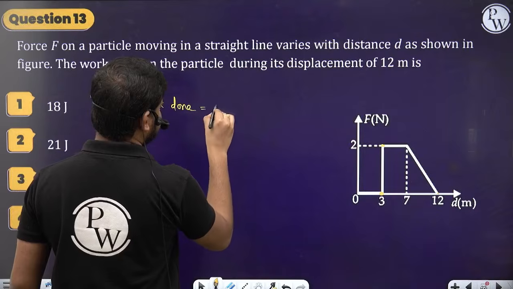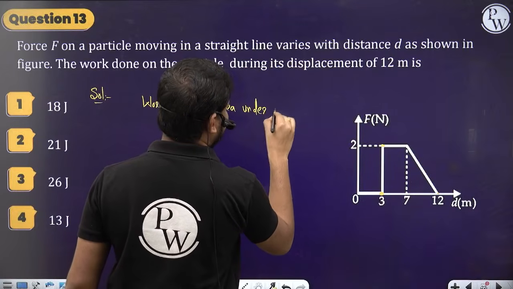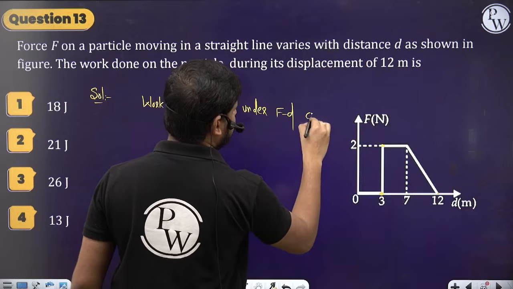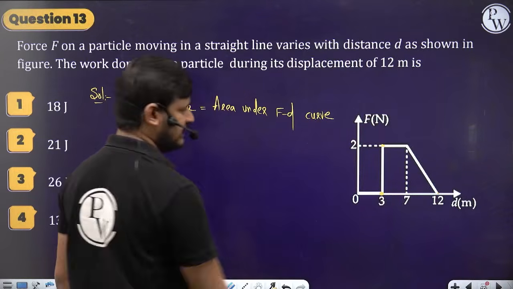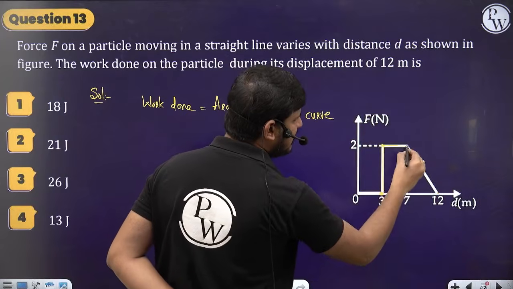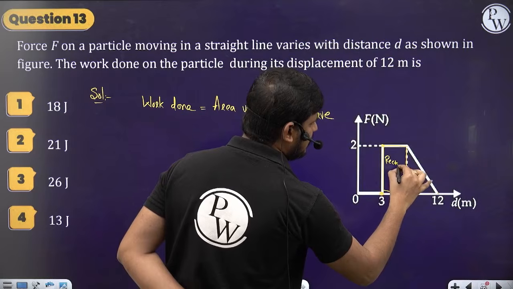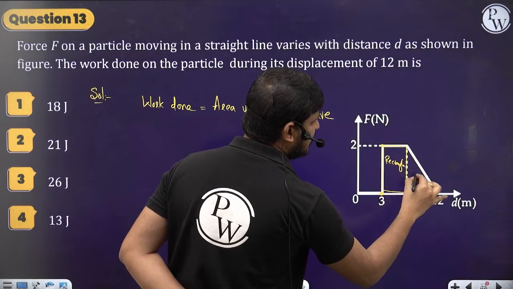Work done is equal to the area under the FD curve. Here the FD curve is given. Let's take the FD curve. The displacement is given as D, right? So from here to here, see, this is a rectangle, and then this is a rectangle, and then this is a triangle, right?